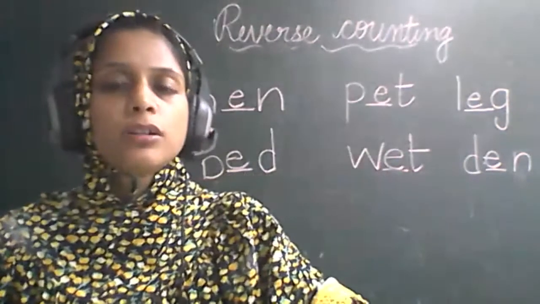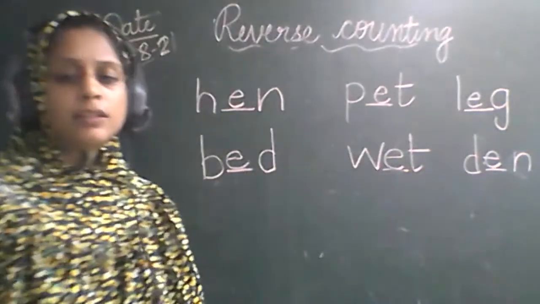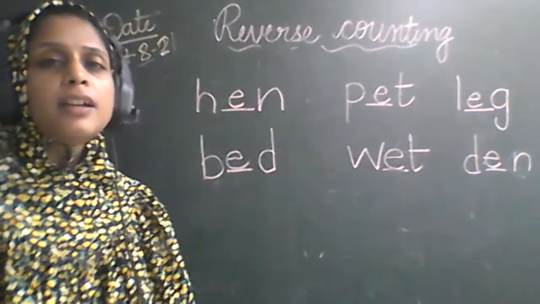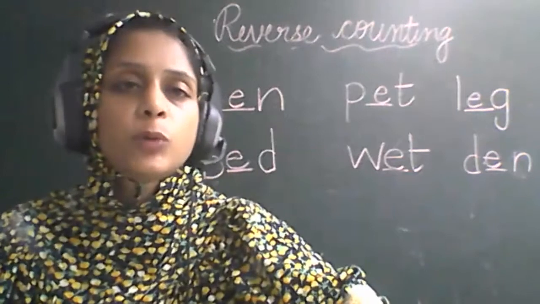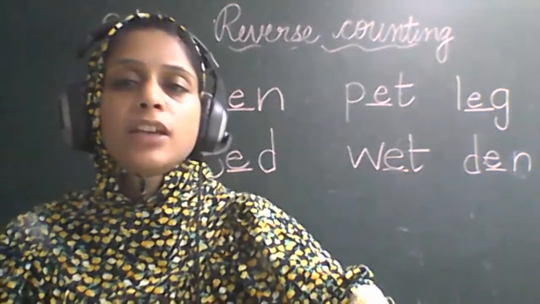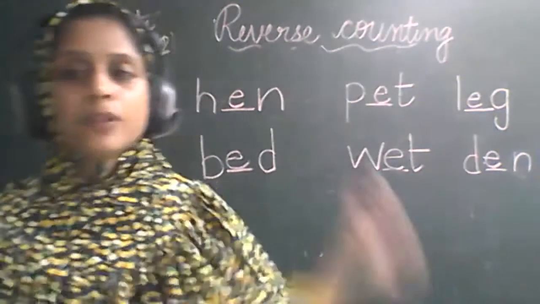Yes, Puneet, go. Den is the home of lion. We had learned in our awareness skill book regarding animals and their home. तो lion का home क्या है? Den. गुफा.